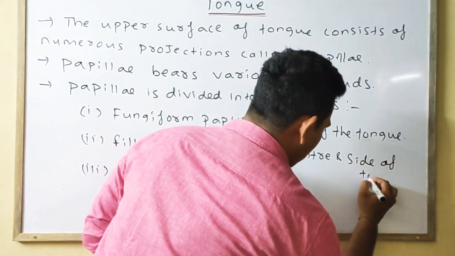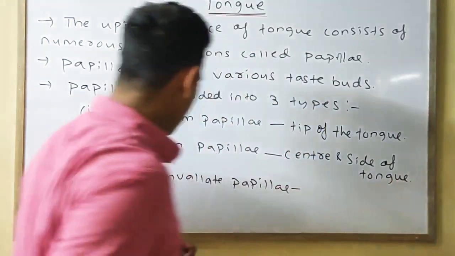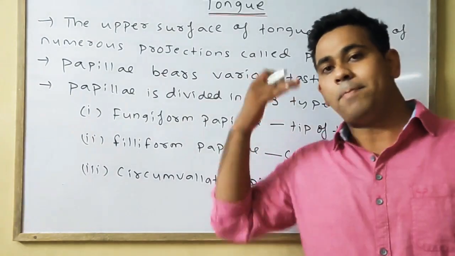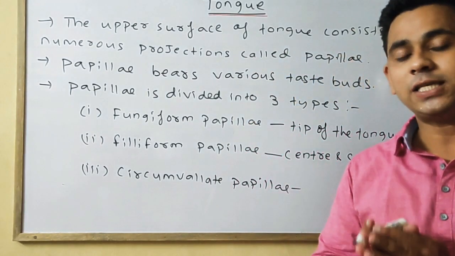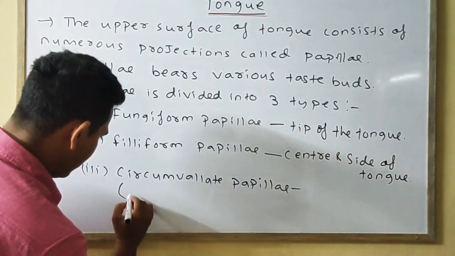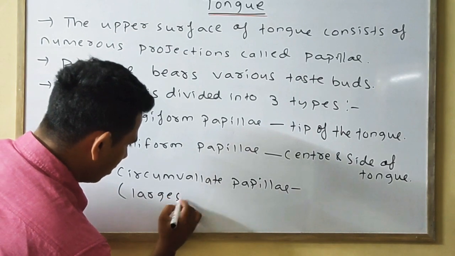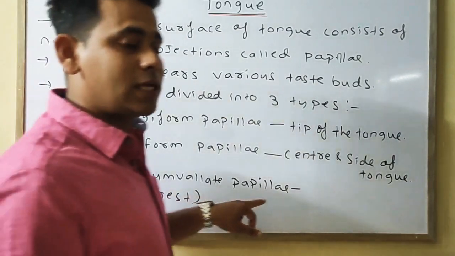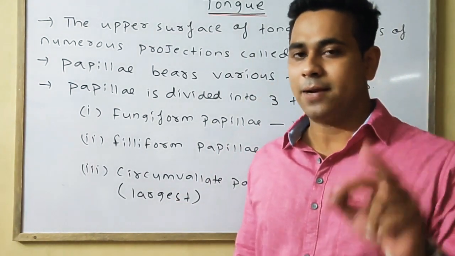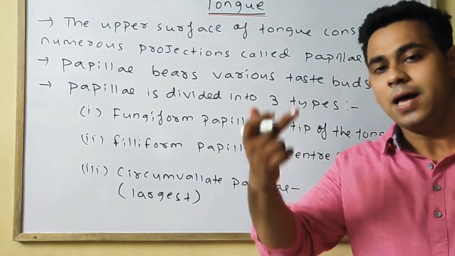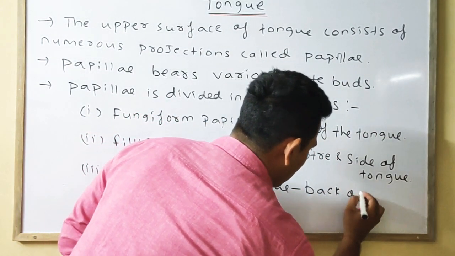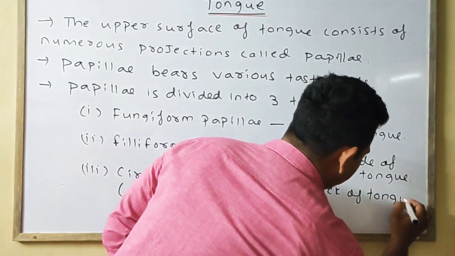Whereas the circumvallate papilla are present on the back of the tongue, and they are the largest in number. So which is the largest number of papilla present on the tongue? The circumvallate papilla, and the circumvallate papilla are present on the back of the tongue.